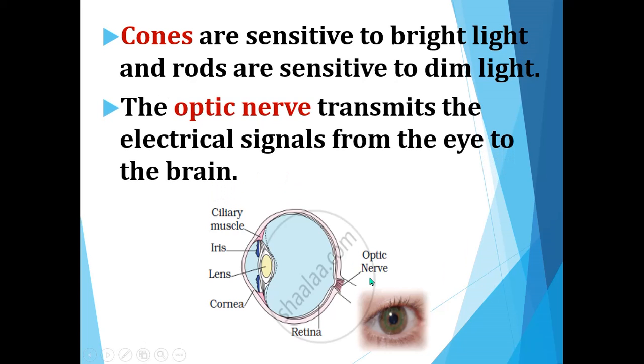Then what is the use of the optic nerve? Once the lens focuses the object, the image will be formed on the retina, isn't it? So from the retina, the electrical signals have to be passed to the brain to identify the object. Yes, so it can be done by the optic nerve. The optic nerve will transmit the electrical signals from the eye to the brain.